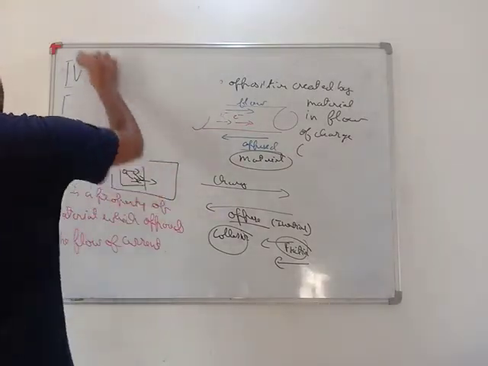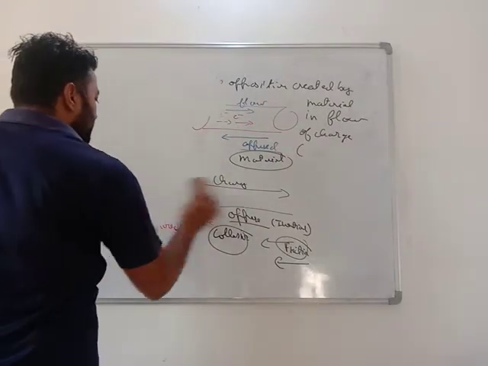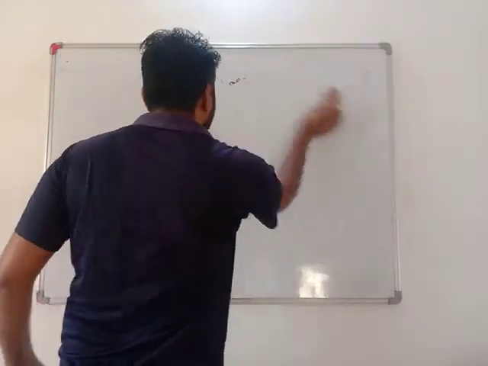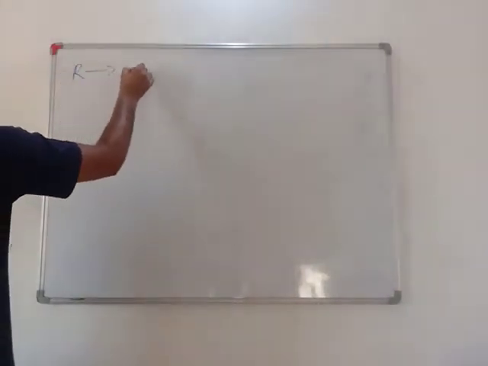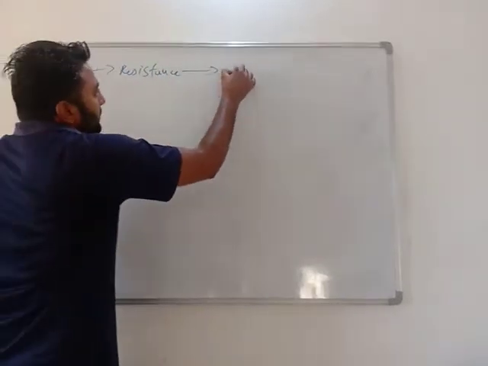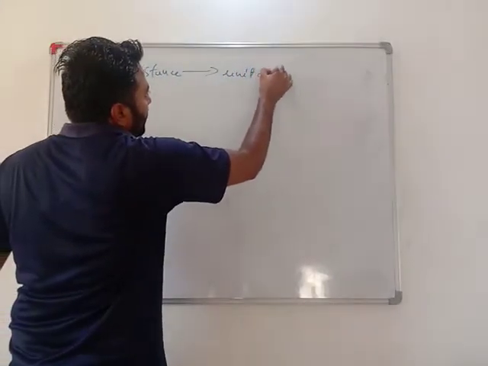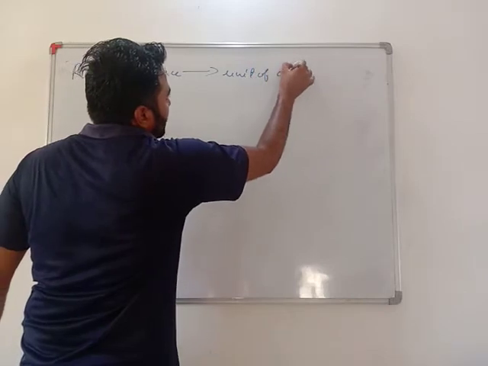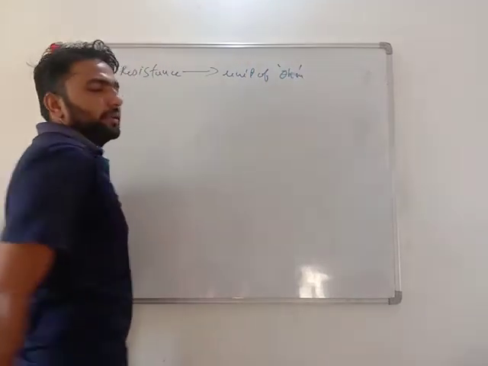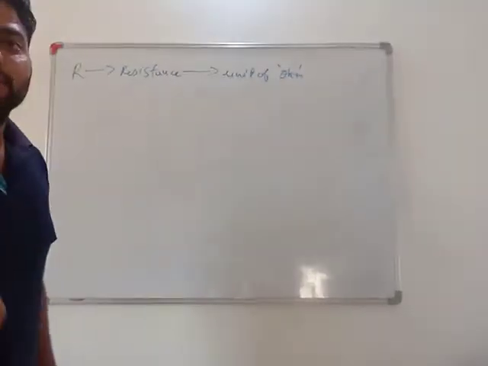Now, what are the factors on which this resistance depends? What is the unit of resistance? Very important. R is resistance. The unit of resistance is ohm. Ohm, very important. From Ohm's law we get to know about this.